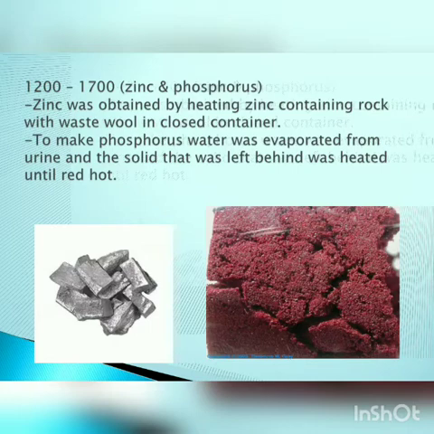Then phosphorus. A scientist named Henning Brandt made the first phosphorus artificially. He evaporated water from urine. Urine was heated to such an extent that all the water present in it was evaporated. He heated the solid that remained until it was red hot, as you can see in the picture, red color. That's phosphorus. So how was phosphorus made? Water from the urine was evaporated, and the solid that was left behind was heated until it was red hot.